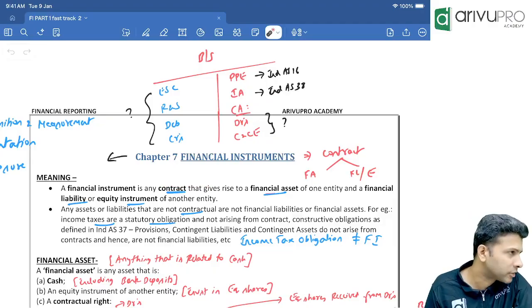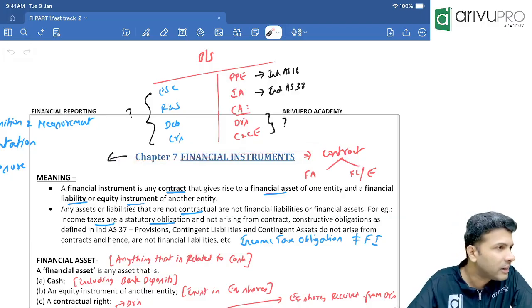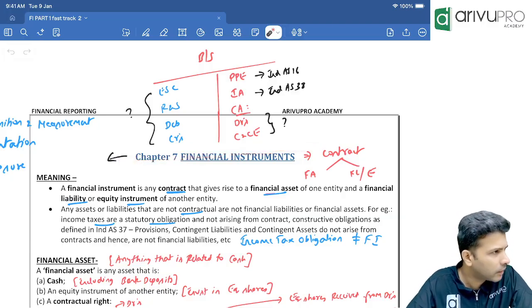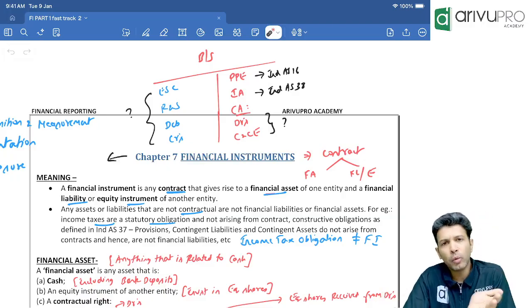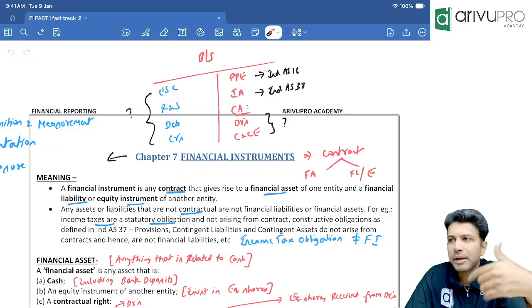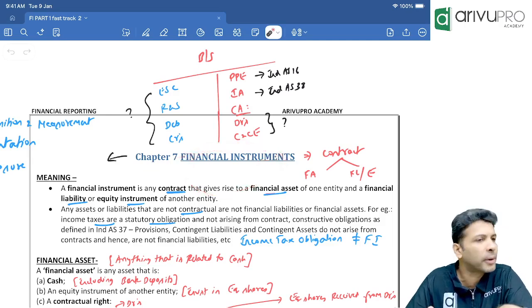Financial instruments. Now this was not at all there in our CA Intermediate. It's an entirely new topic, totally an Ind AS topic. Fine. So before we start this topic, let's get ourselves acquainted as to why this particular topic was introduced.